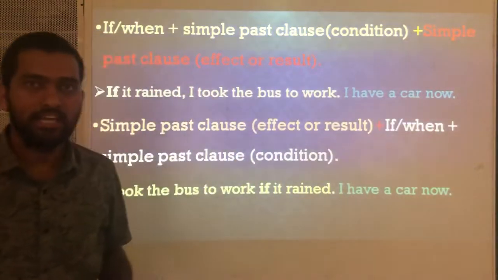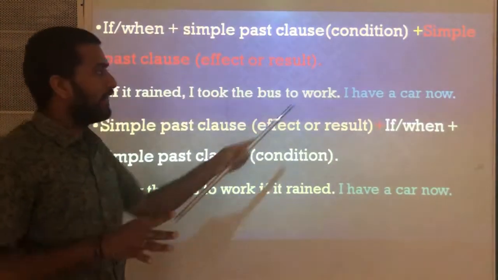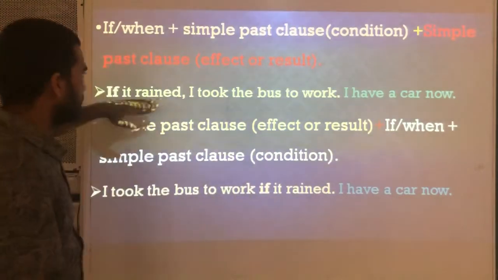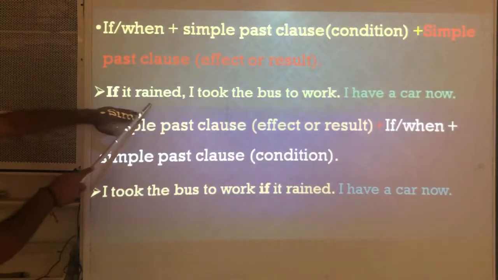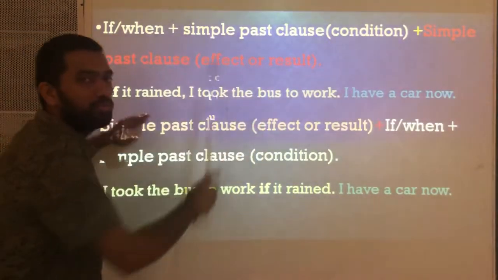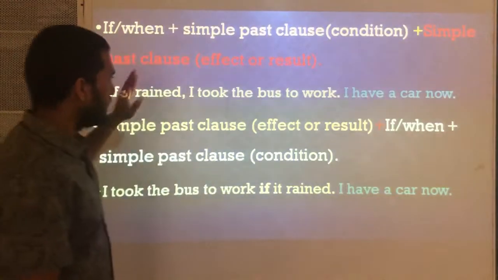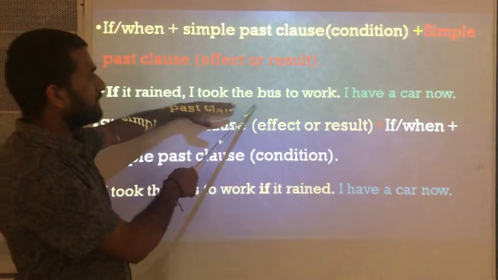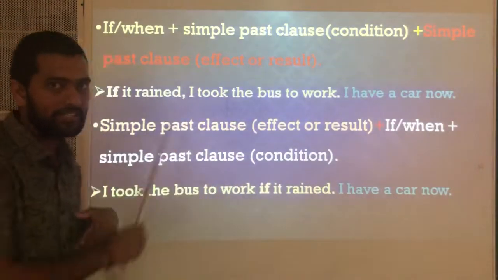But in the past I didn't have any car. That is why I took the bus to work. In the past, if it rained, I usually took the bus to work. Yes or no? Means in the past, if this action happened, this action was the result.